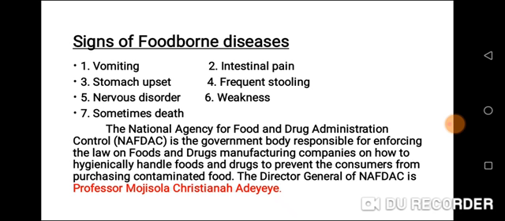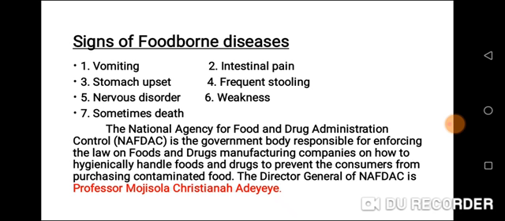The National Agency for Food and Drug Administration Control, NAFDAC. Children, take note of this, NAFDAC. It means National Agency for Food and Drug Administration Control. It is the government body responsible for enforcing the law on food and drug manufacturing companies, on how to hygienically handle foods and drugs to prevent the consumers from purchasing contaminated food. Who are the consumers? We are the consumers.